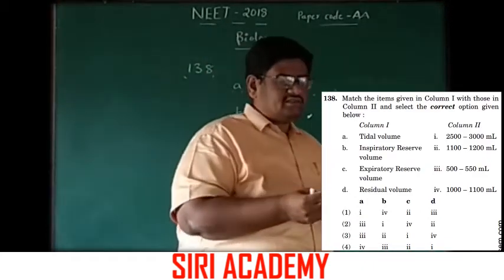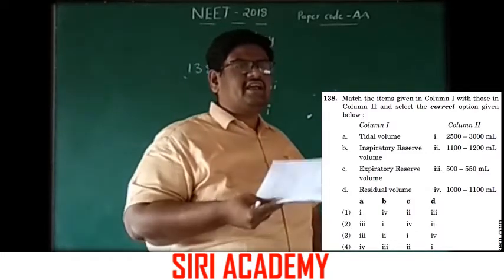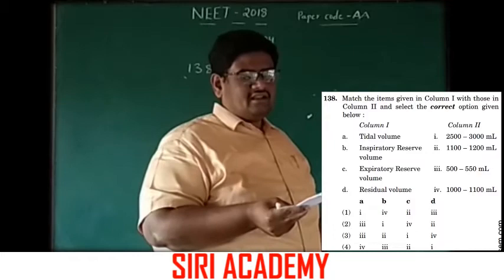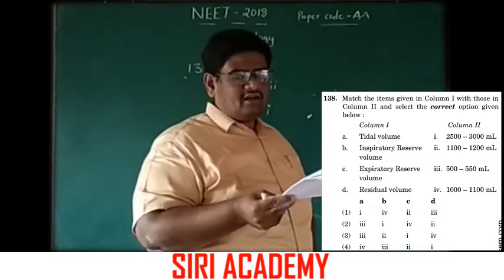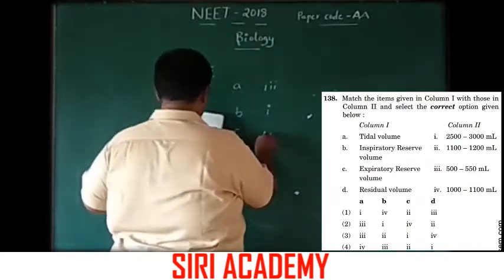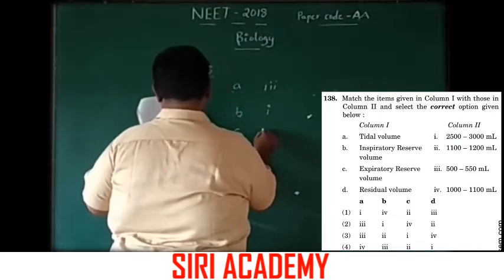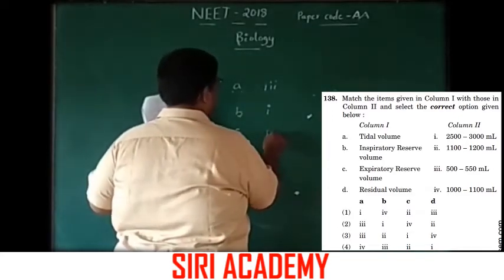Option C, expiratory reserve volume, is the volume of air forcefully exhaled. How much volume is exhaled here? 1000 to 1100. C is option 4.